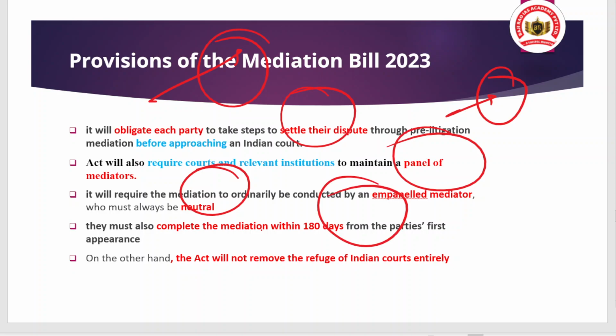And on the other hand, the act will not remove the recourse to Indian courts entirely, meaning if the parties are not satisfied, then there may be chances that they may visit the court as well. But there will be very much restriction on this, because if there is free independence to visit the court, then what is the importance of mediation? If settlement is not agreed, that means you have to approach the judiciary. Then the final goal of reducing the burden on the judiciary is not achieved. That is the point you should note here.